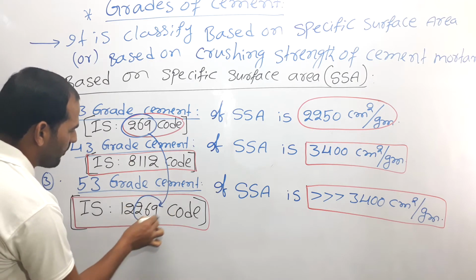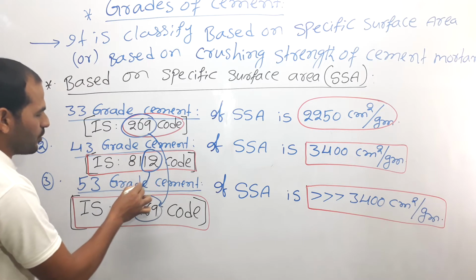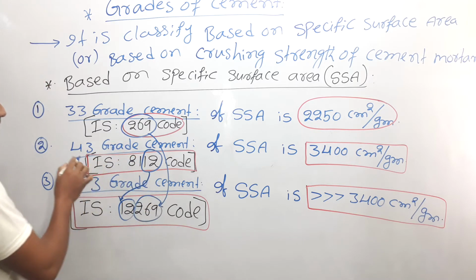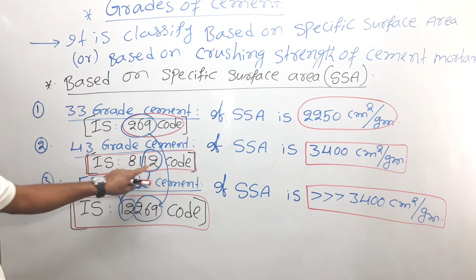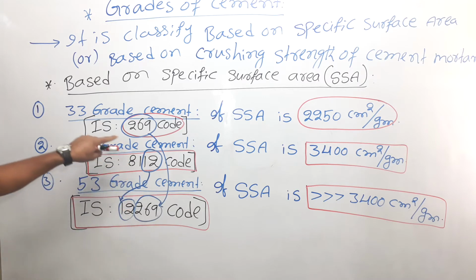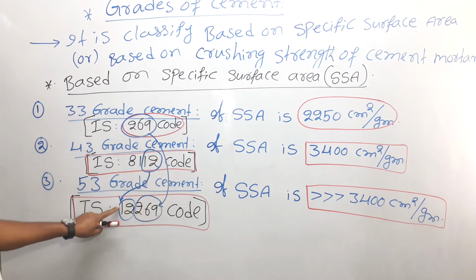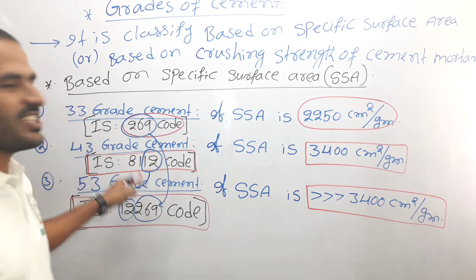For 43 grade of the cement, the IS code is 8112. From this 8112, take the last two digits, that is 1, 2. And for 33 grade of the cement, 269. Add this 269, right? 12269 code. Very simple. Remember these three codes.